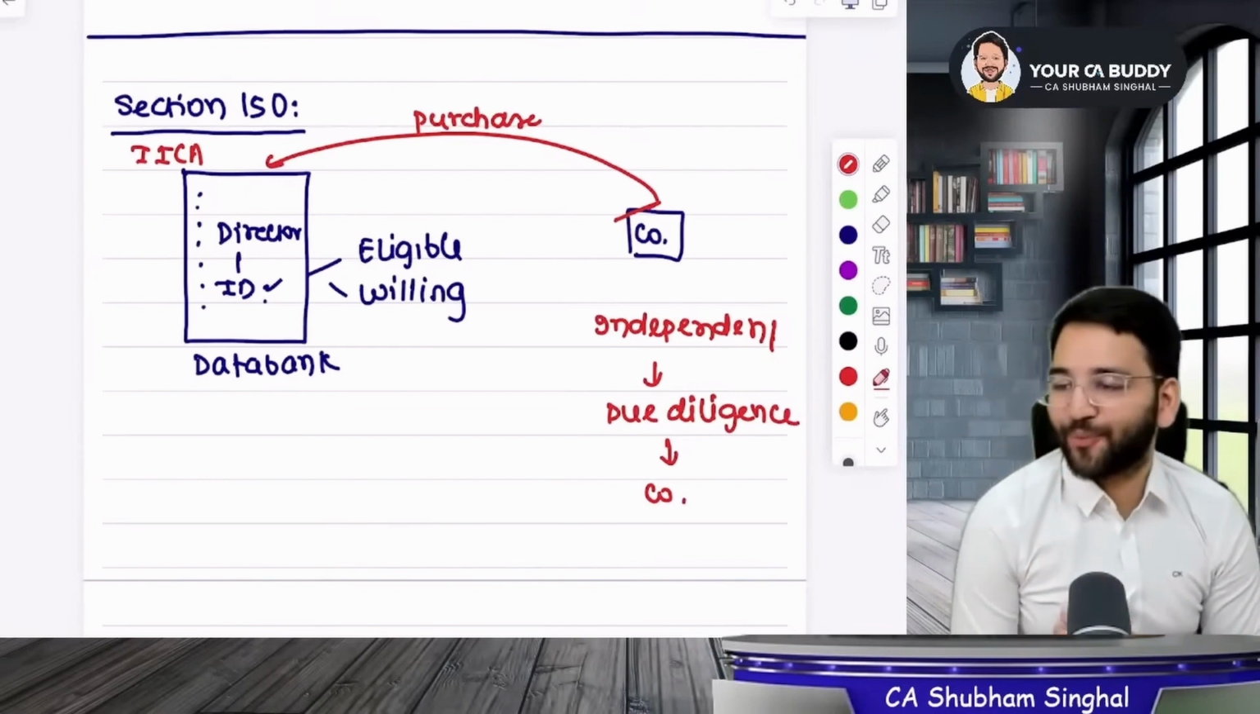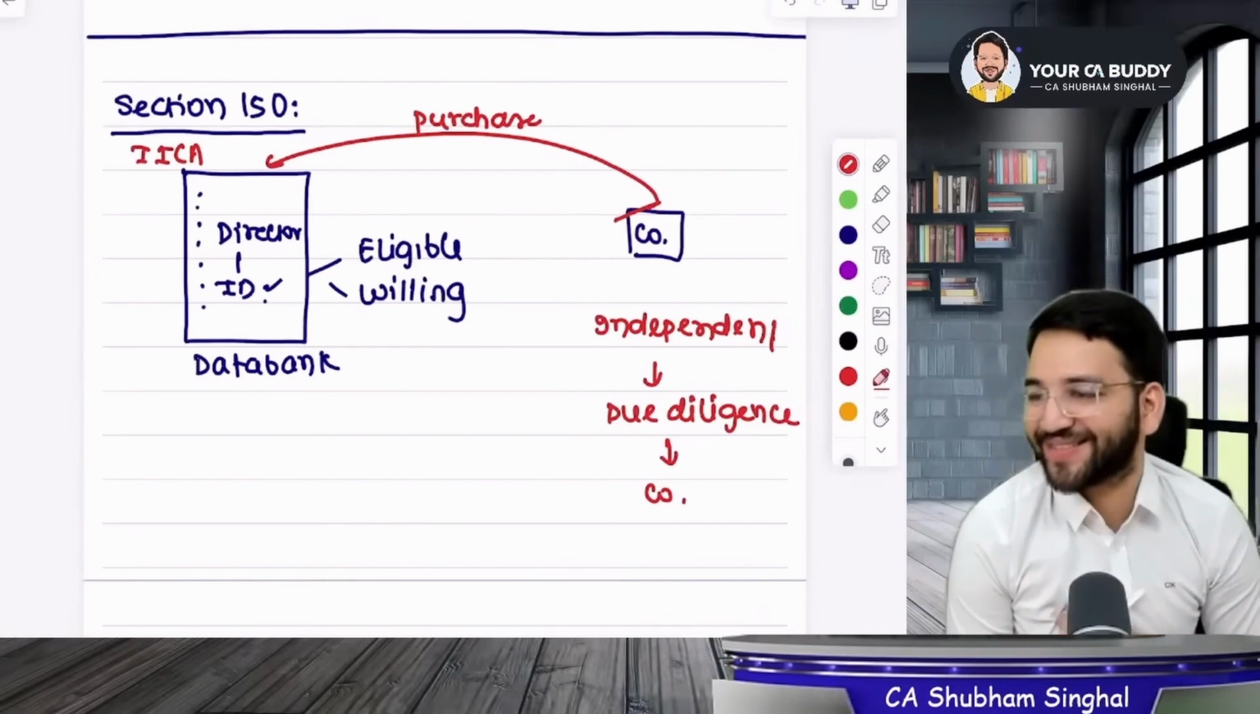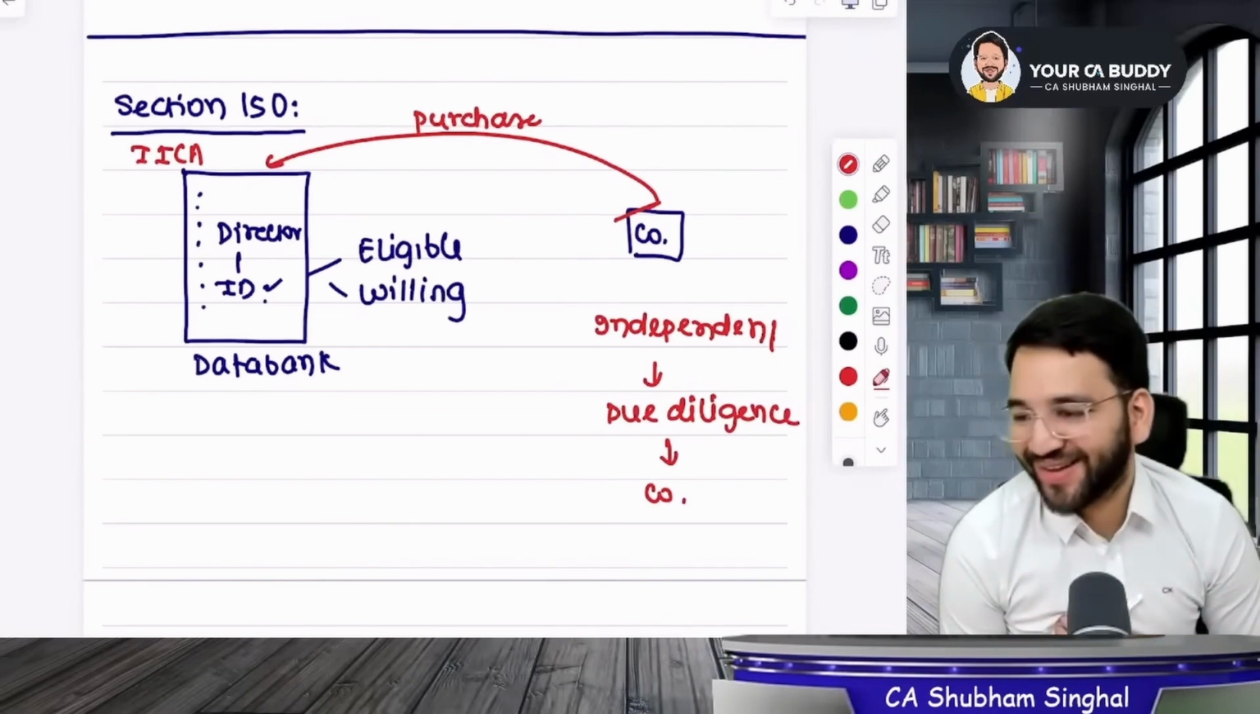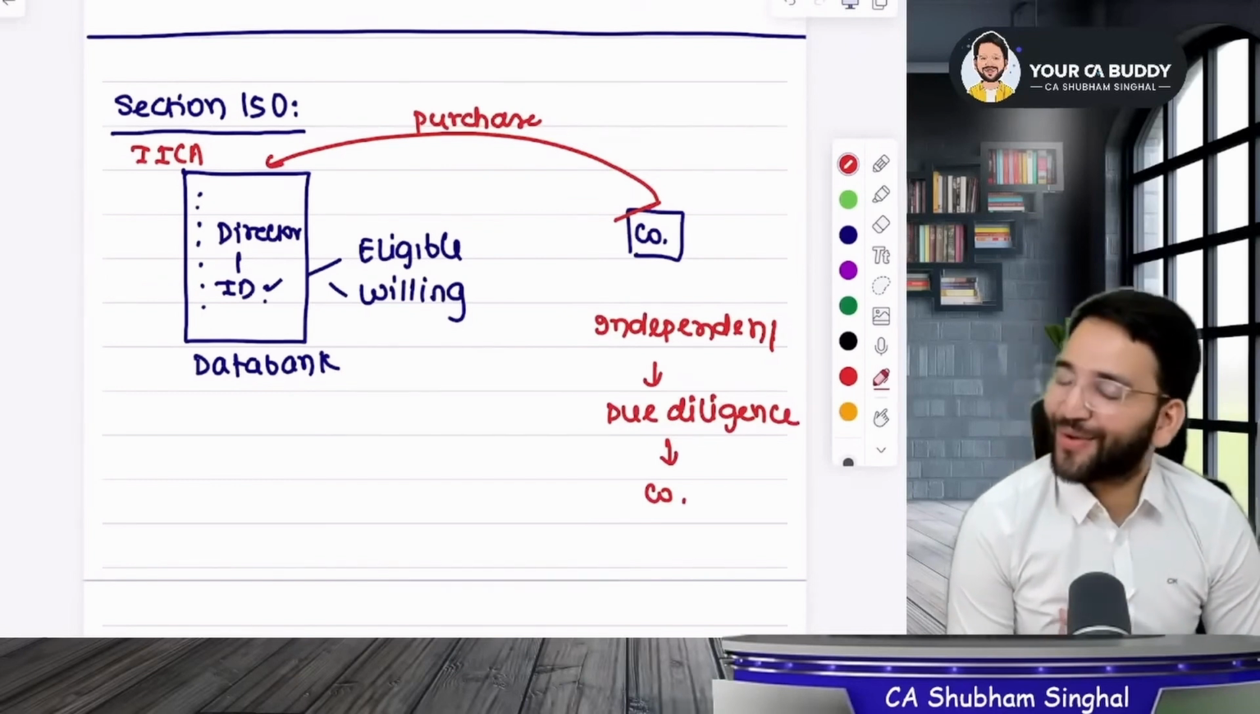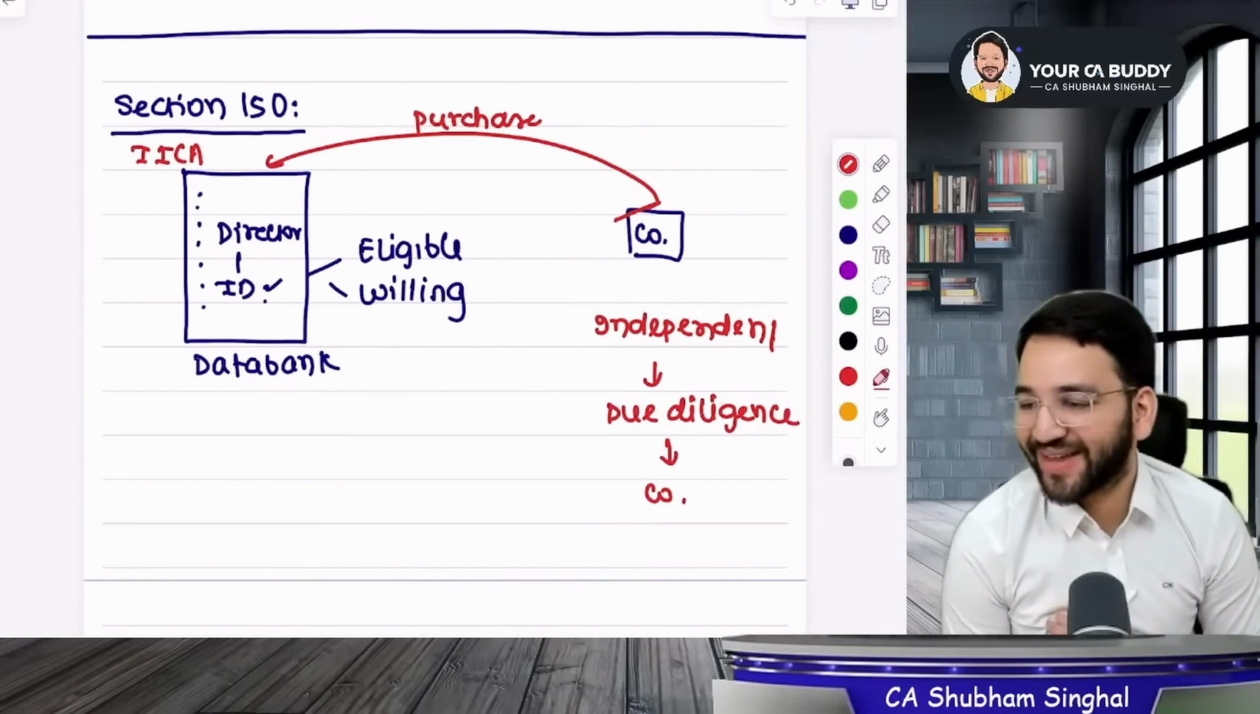Are you understanding this? Sir, please start online classes in Tamil Nadu also. Sorry students, right now it will not be possible. I already have too many commitments. Okay students?